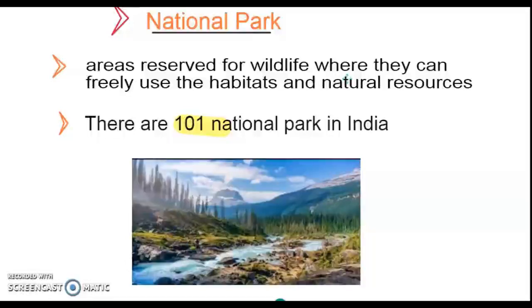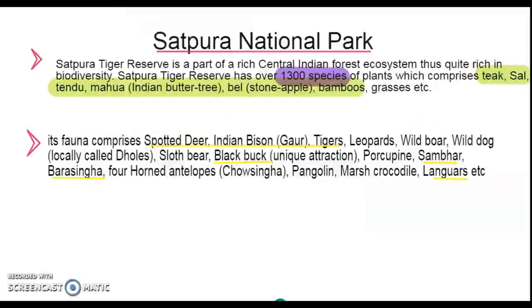There are many national parks in India, around 101. In these places, the animals are allowed to move freely. They are not caged or under any barriers. They move freely as they are in their own area, and this area is reserved. So, which are the national parks in India?